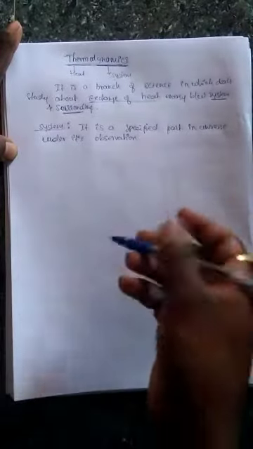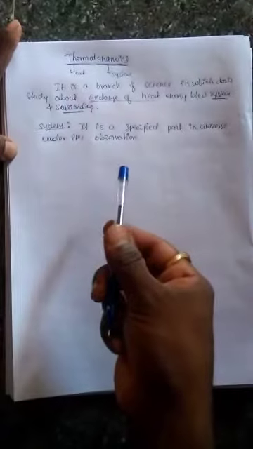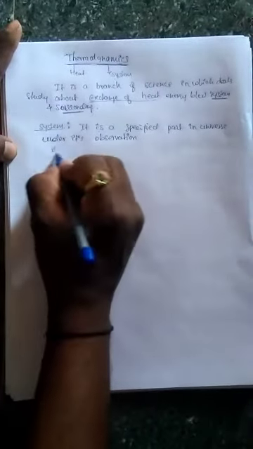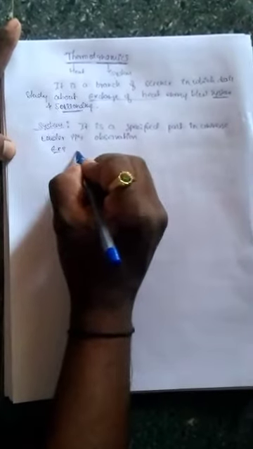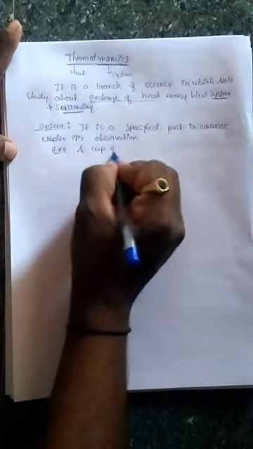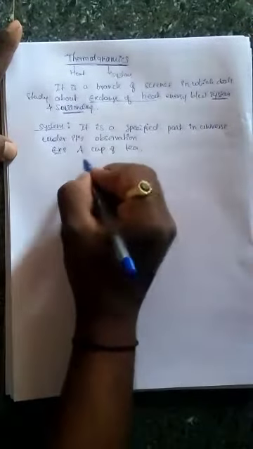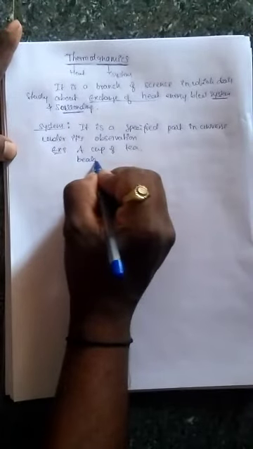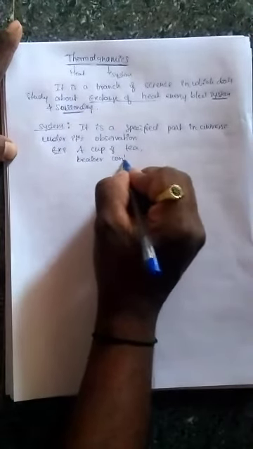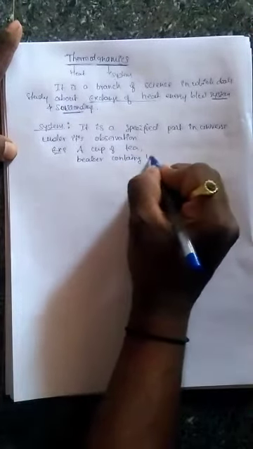We can observe what processes happen inside or outside that part, and we call it a system. For example, a cup of tea or a beaker containing water. All these are systems.